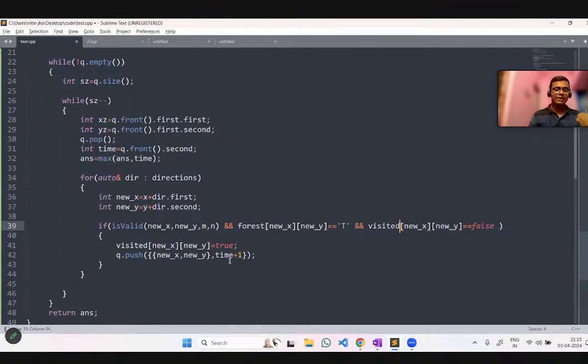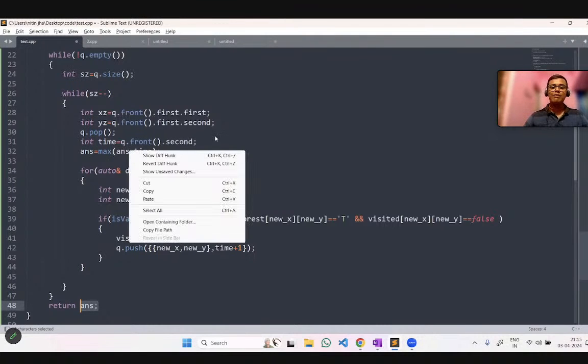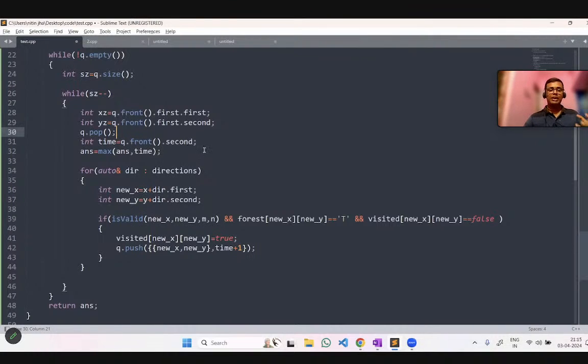Are you getting it? And then we will move until our whole tree is burned, and after that we will simply return an answer. And what will the answer be? The maximum value between our current answer and the new time which we get every time. Are you getting this?